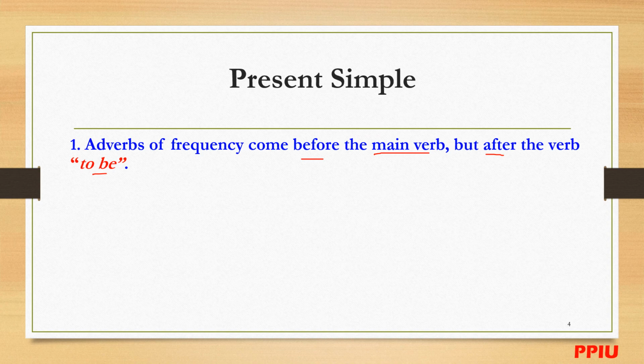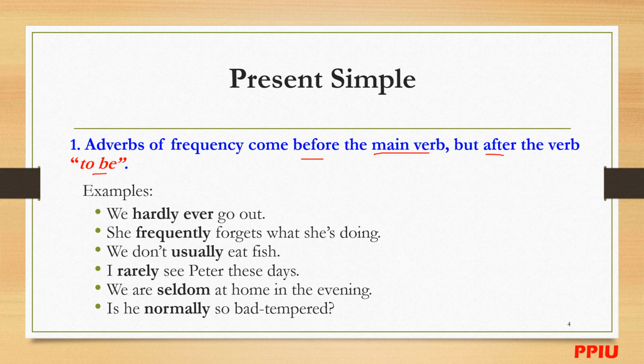You can see the examples here. We hardly ever go out. Which one is the adverb of frequency? Hardly ever. And which one is the main verb? Go. So this is located before the main verb. She frequently forgets what she's doing.